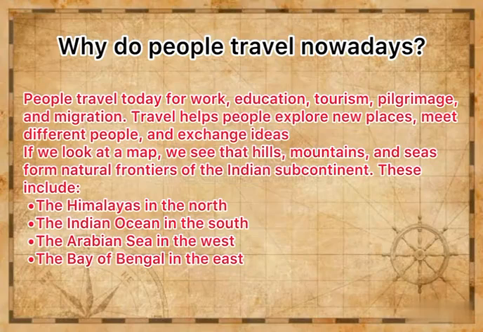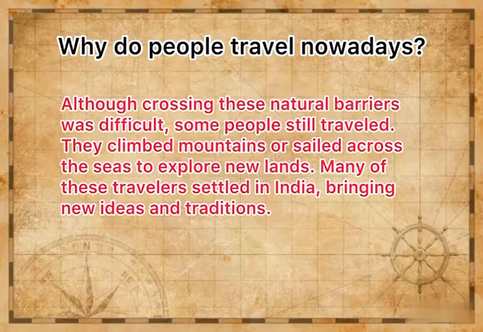If we look at the map, we see that hills, mountains and seas form the natural frontiers of the subcontinent. This includes the Himalayas in the north, the Indian Ocean in the south, the Arabian Sea in the west, the Bay of Bengal in the east. Although crossing these natural barriers was very difficult in the early days, people still traveled. They climbed mountains or sailed across the seas to explore new lands. Many of these travelers settled in India and brought new ideas and traditions.